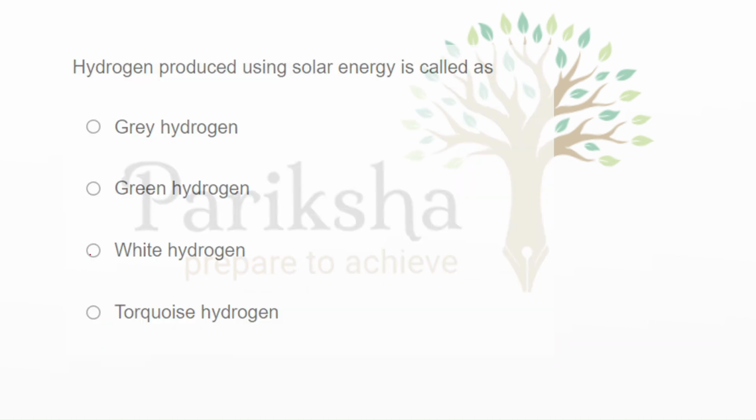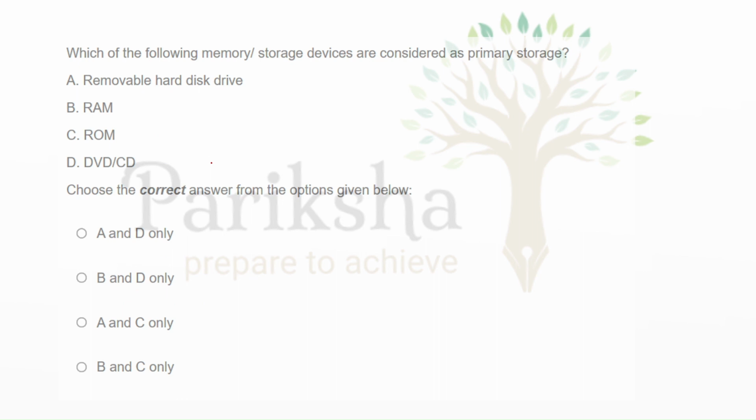Now, hydrogen produced during solar energy is gray hydrogen, green hydrogen, white hydrogen, or turquoise hydrogen. Here we are not using any fuel, so it is generated without harming society or the atmosphere. When we are not using things that harm society or the atmosphere, we consider it green. Like you have seen that battery operated machines are called green machines. Similarly, this hydrogen is also called green hydrogen.